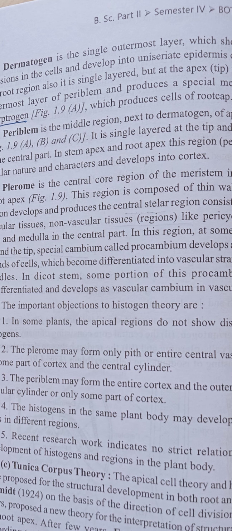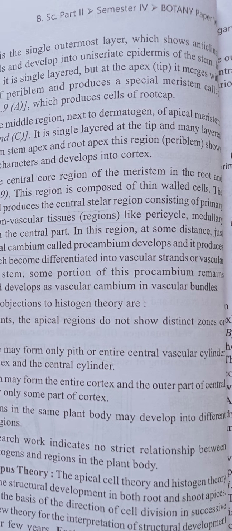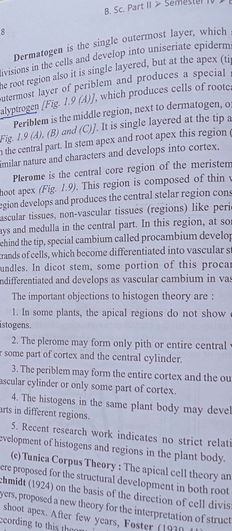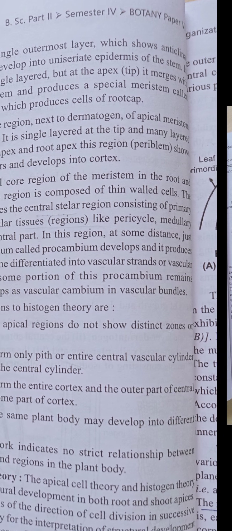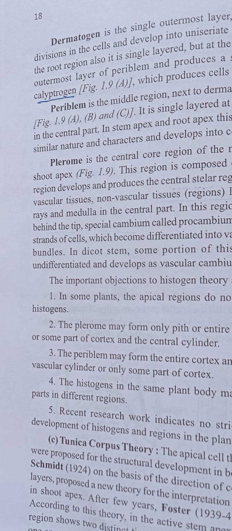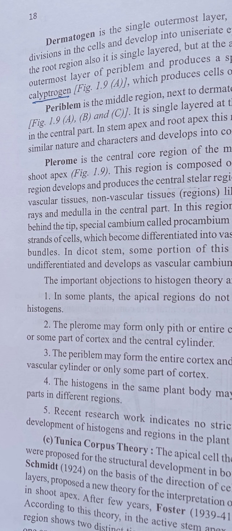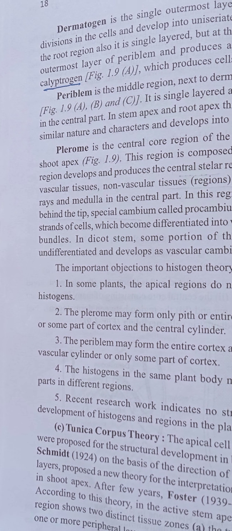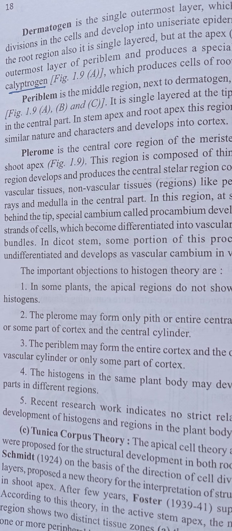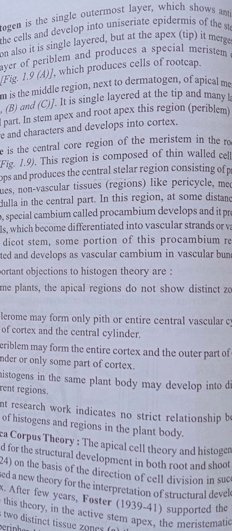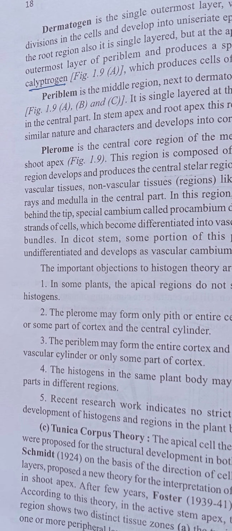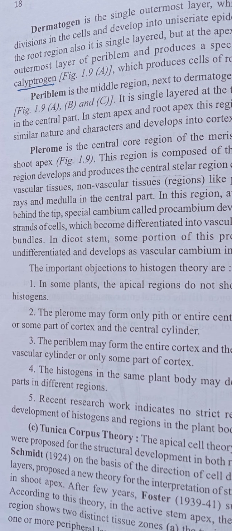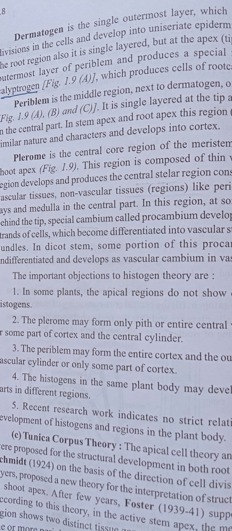And the last one is the plerome. The plerome is the central core region of the meristem in the root and shoot apex. This region, composed of thin-walled cells, develops and produces the central stelar region consisting of primary vascular tissue and non-vascular tissue like the pericycle, medullary rays, and medulla, in the central part.